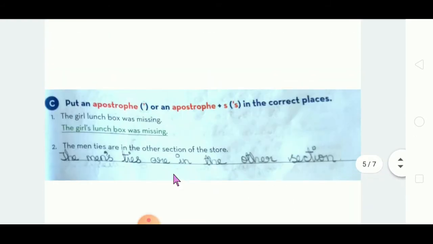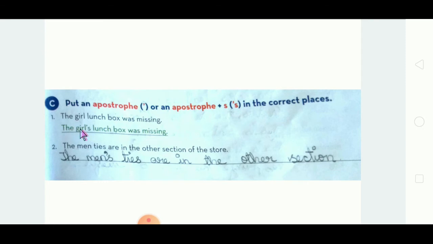So see here. So this is the third division. Put an apostrophe or an apostrophe S. Okay, apostrophe or apostrophe S in the correct places you have to put. This you have to search and put. Okay. So let us see how it is.